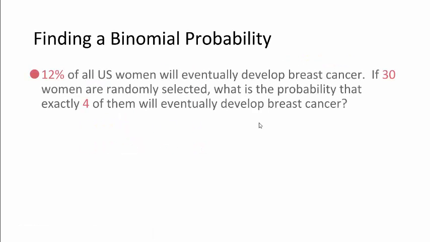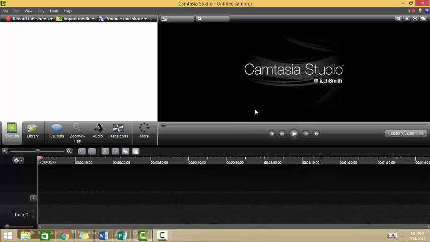So how do we find a binomial probability? 12% of all U.S. women will eventually develop breast cancer. If 30 women are randomly selected, so our N in this case is 30, what is the probability that exactly 4 of them will eventually develop breast cancer? So this is a binomial distribution.